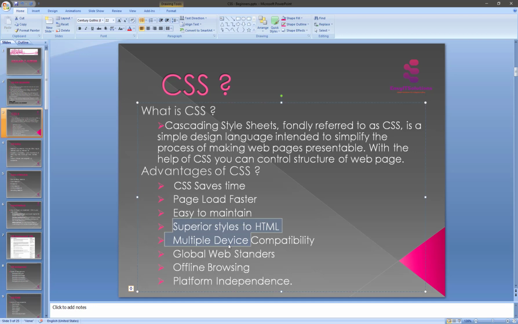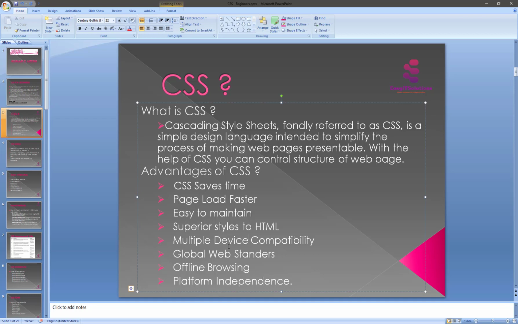Then there is multiple device compatibility. Multiple style sheets allow the content to be optimized for more than one type of device by using the same HTML document. Different versions of a website can be presented for handheld devices such as PDAs, cell phones, or printing devices. Next, global web standards.